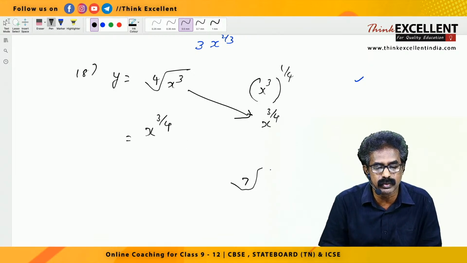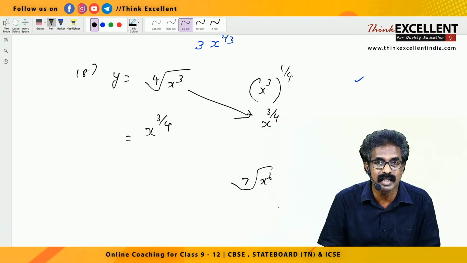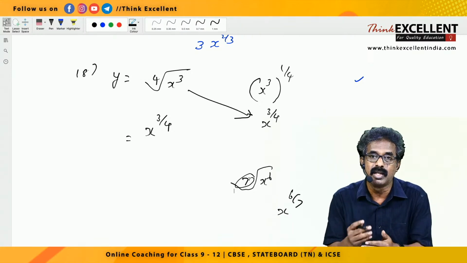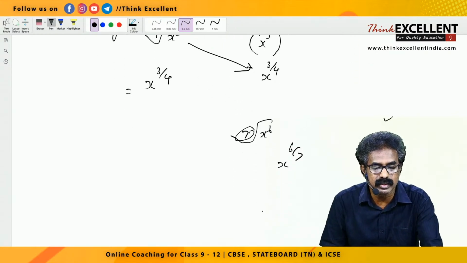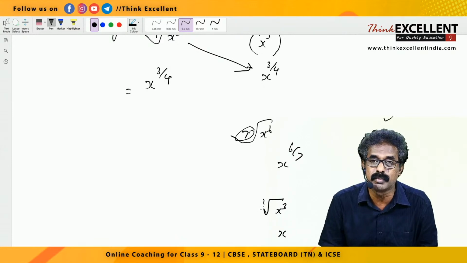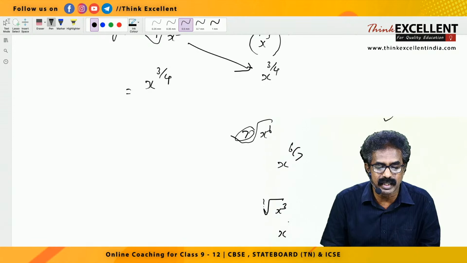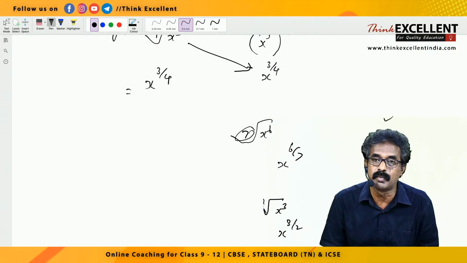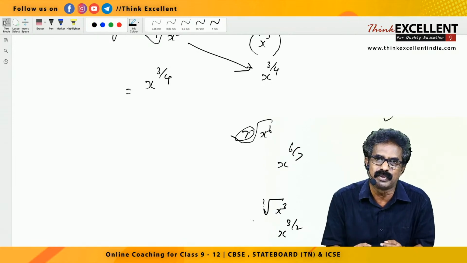Then what is 7th root of x raised to 6? Can you write directly now? X raised to 6 by 7. 7th root means 1 by 7, right? So what is then square root of x cube? Tell me what is that? X raised to, no number is here. No number means it is what? Square root, 2, right? Here 3. So this is x raised to 3 by 2. All these things you should develop, so you can save time. When you go for some competitive exams, the time is also very important, right?